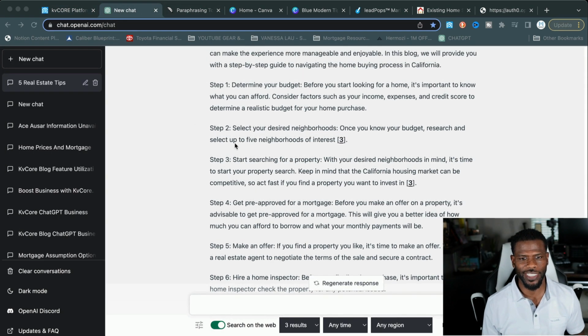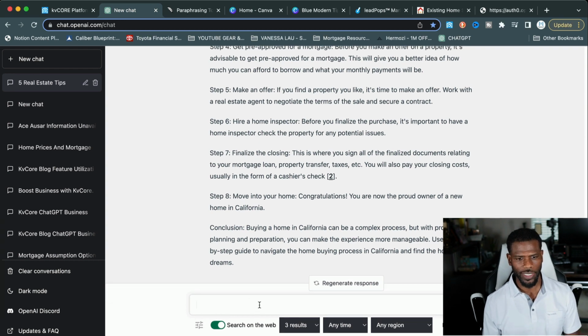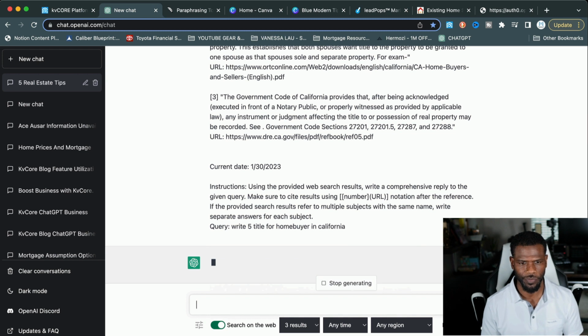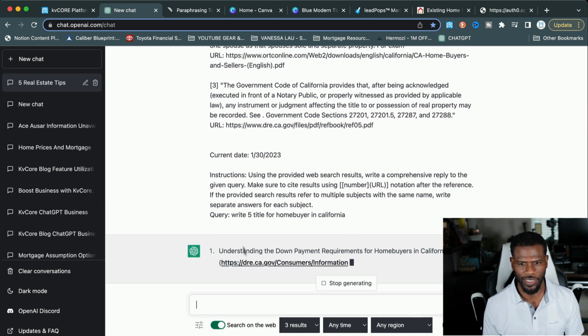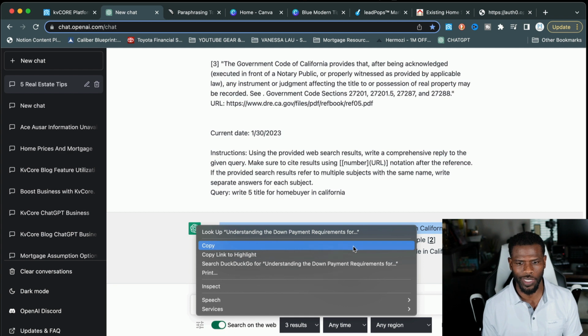Okay, now, so we're in ChatGPT, and the first thing we're going to have ChatGPT do for us is create some titles, right? So let's say write 5 titles for home buyers. Let's say 5 titles for home buyers in California. And we'll let it do its magic. Understanding the down payment requirement for home buyers in California. That's a good one. So while it's writing, I like to go ahead and cut and paste those titles.